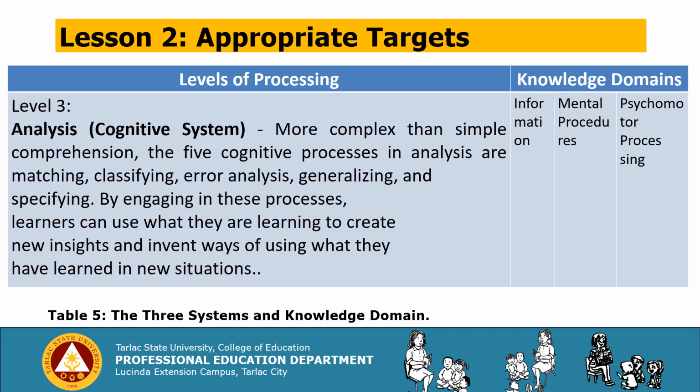We have analysis of the cognitive system. More complex than simple comprehension, the five cognitive processes in analysis are matching, classifying, error analysis, generalizing, and specifying. By engaging in these processes, learners can use what they are learning to create new insights and invent ways of using what they have learned in new situations.